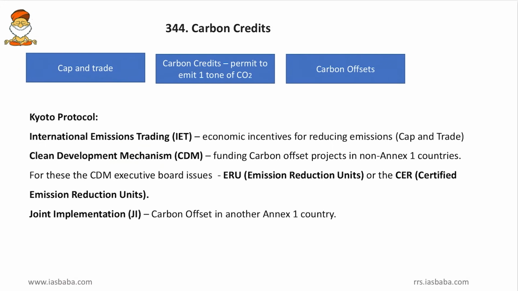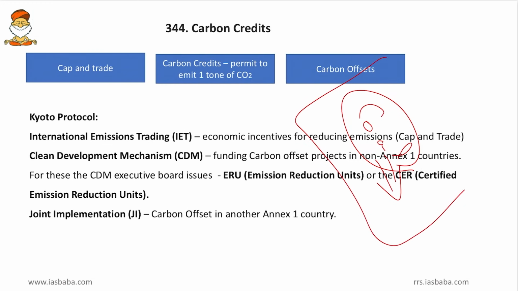Consider I am running a tire factory. For the tire factory, we need intense heat, and I use coal furnaces for heating the rubber. So when we heat the coal in these furnaces, it will emit CO2. You agree with me? And now the government has imposed 40 tons of CO2 against me. So this 40 tons of CO2 is the cap on me. I cannot emit more than 40 tons of CO2 per year.